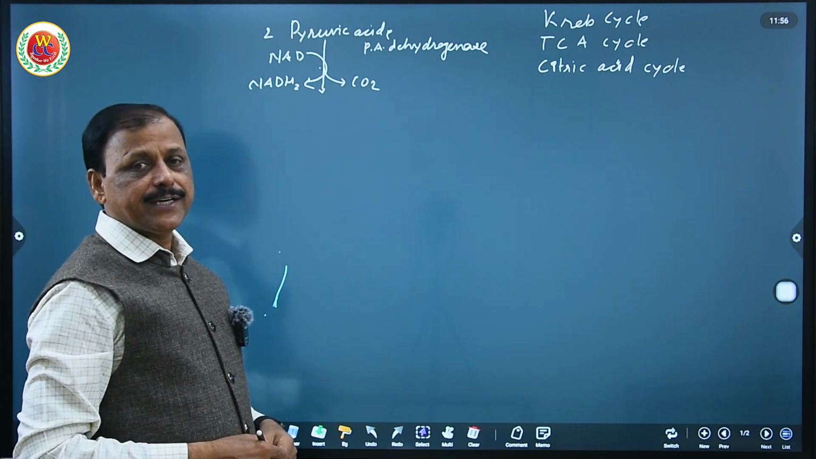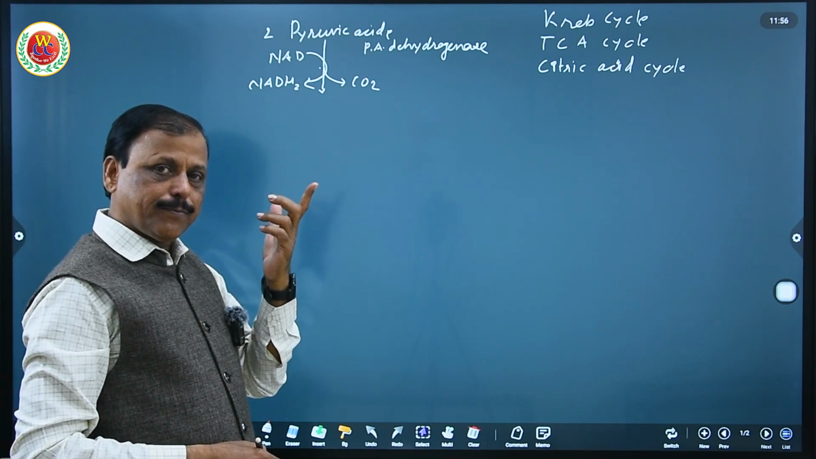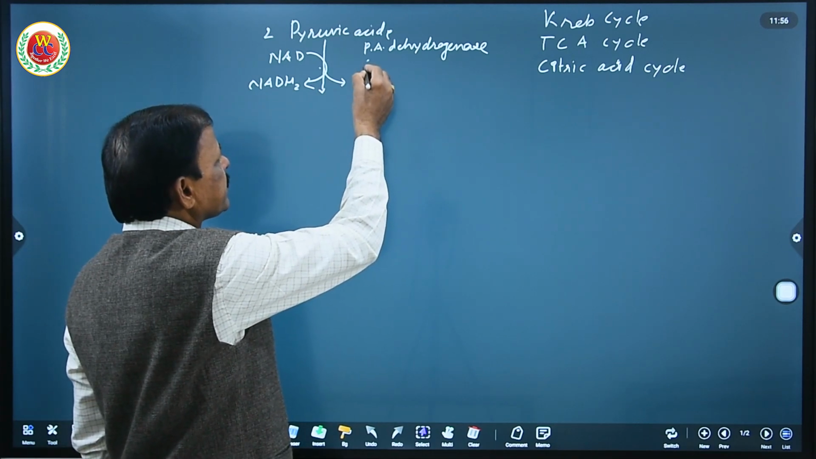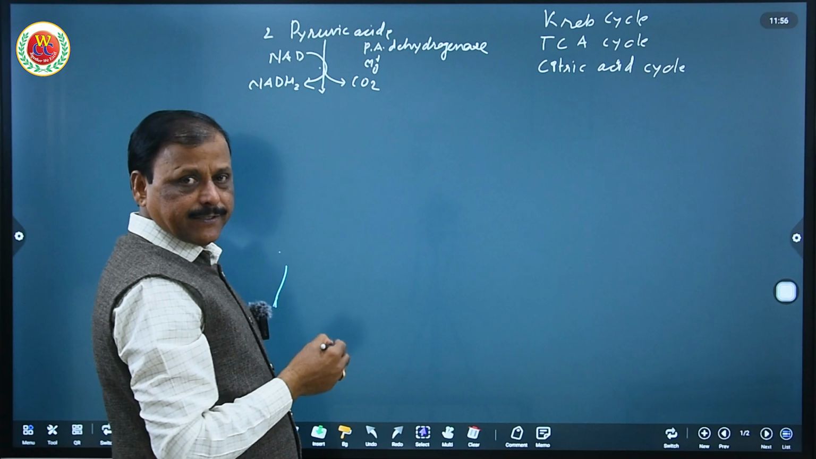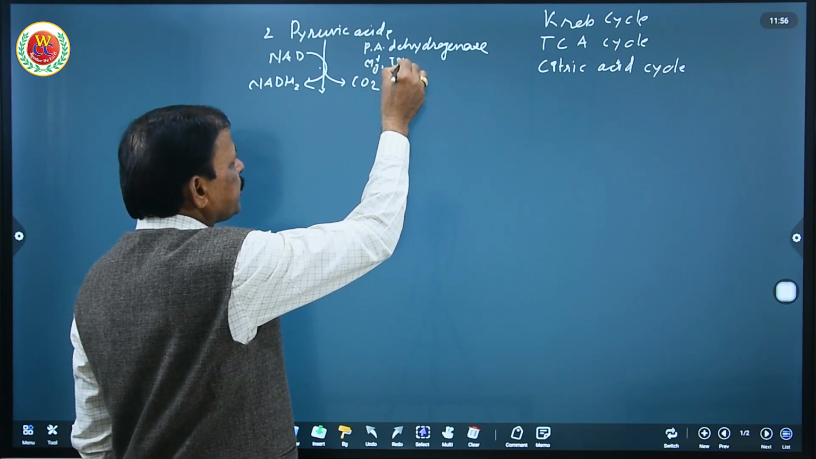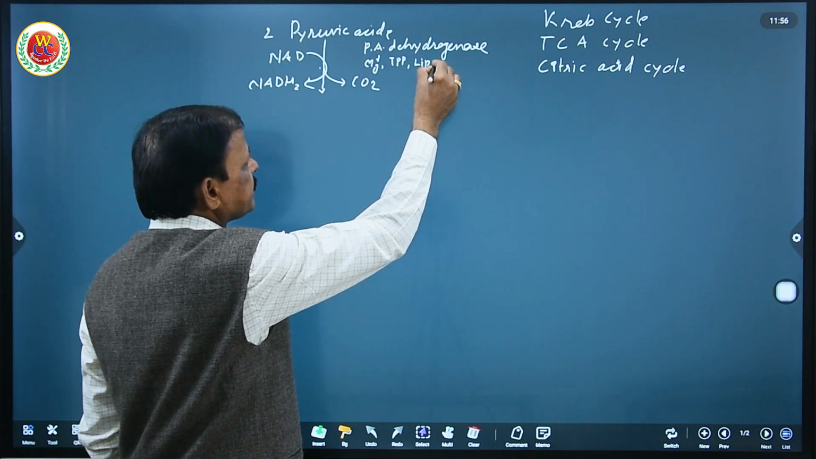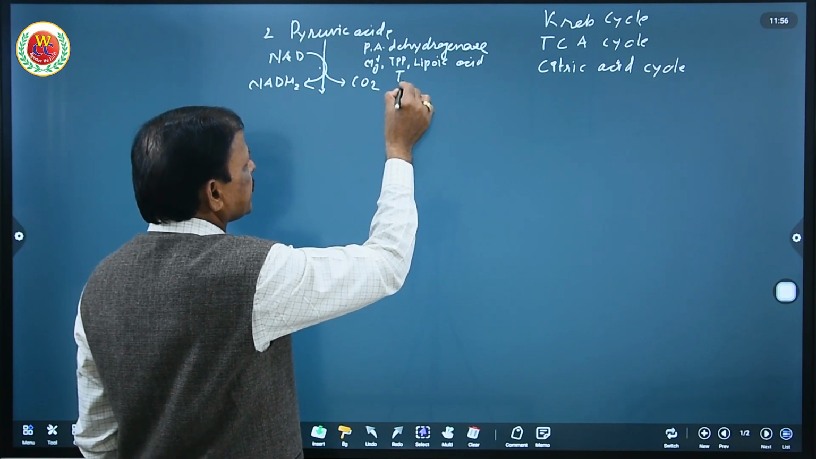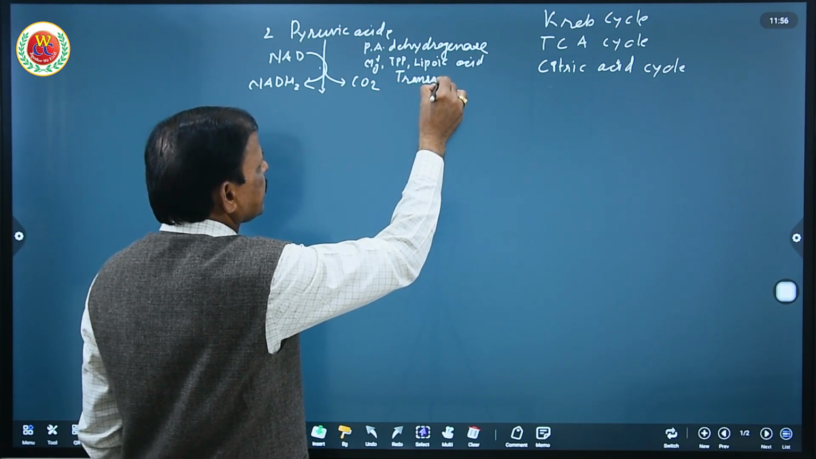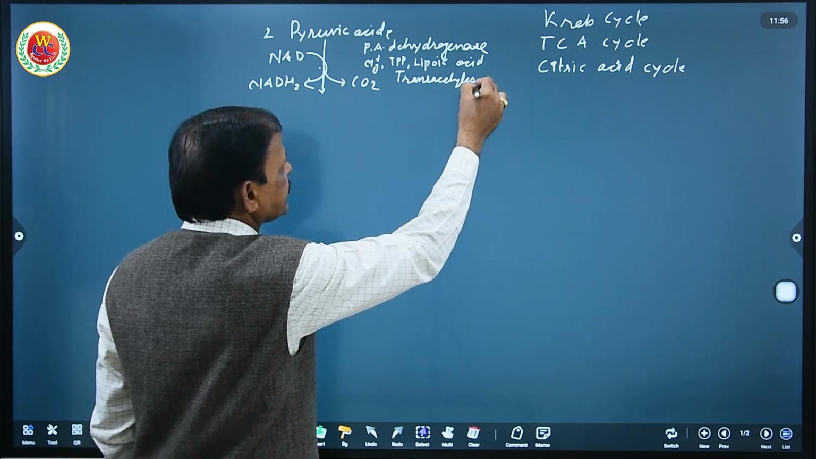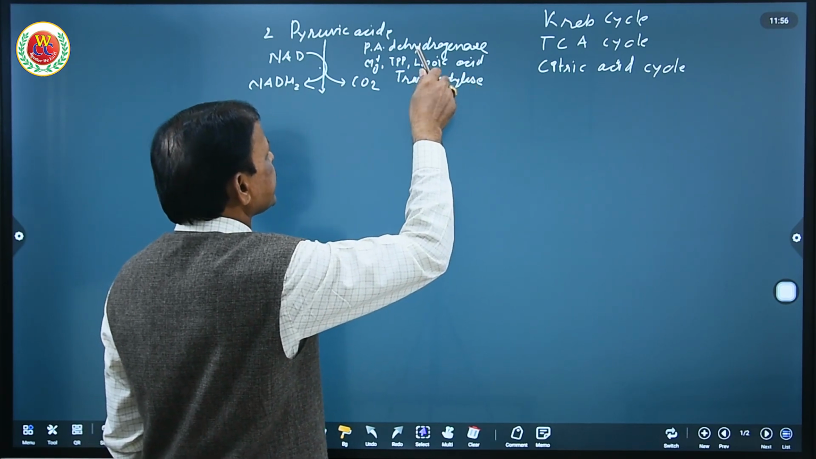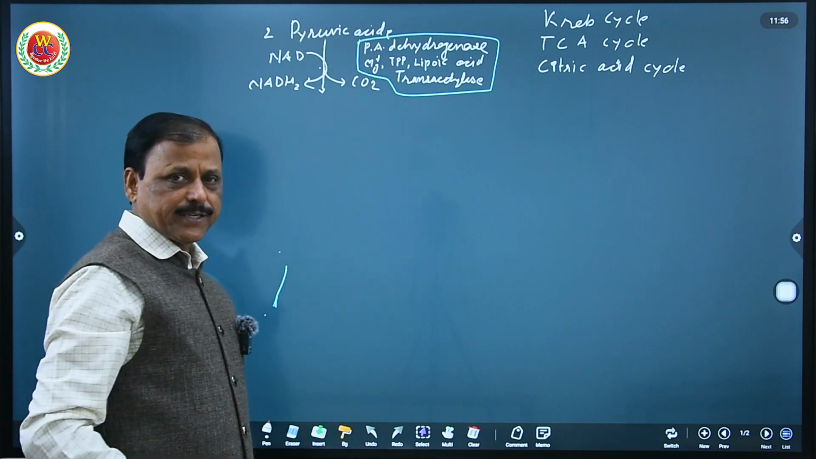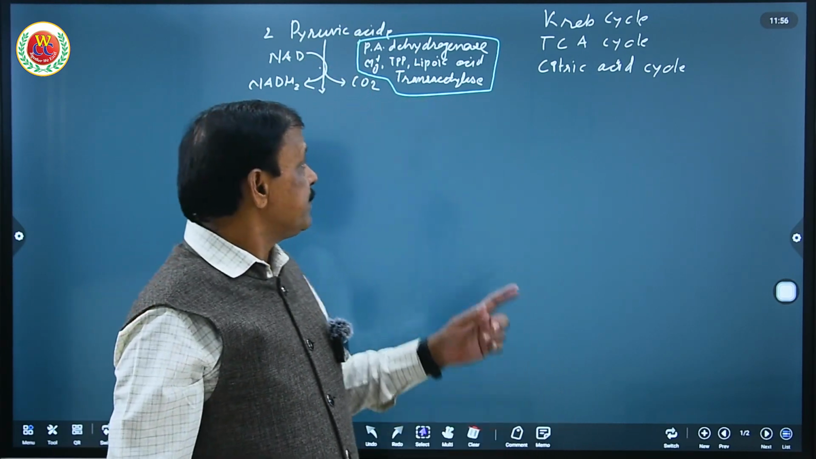Pyruvic acid dehydrogenase alone does not catalyze this process, but there is a complex called the pyruvic acid dehydrogenase complex, which includes magnesium ion, thiamine pyrophosphate, lipoic acid, and transacetylase. Dear friends, it is very important to understand this pyruvic acid dehydrogenase complex, as a question can be asked about it in the NEET exam.